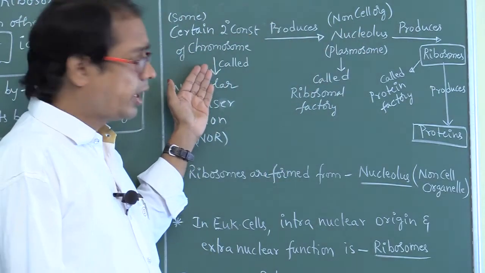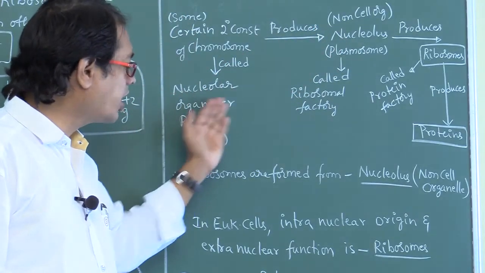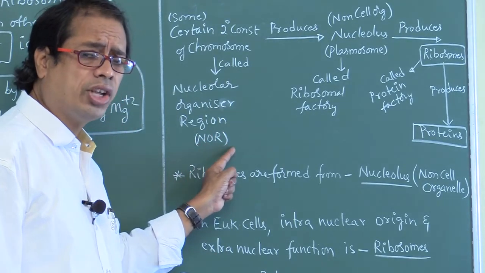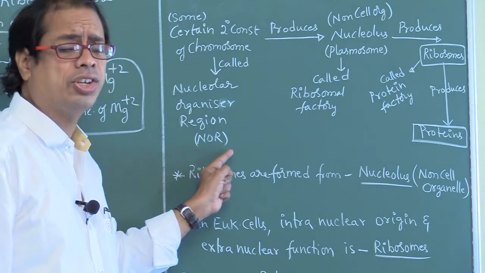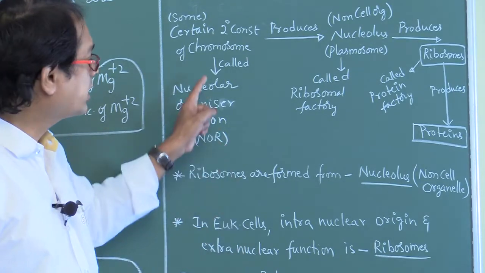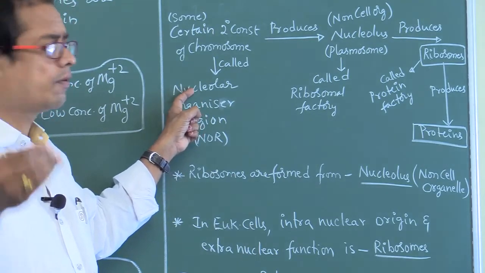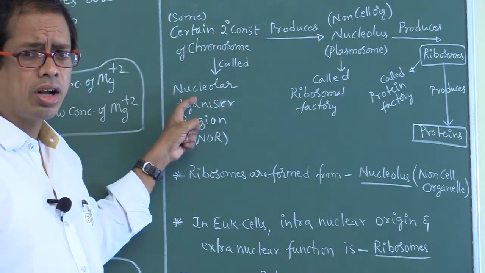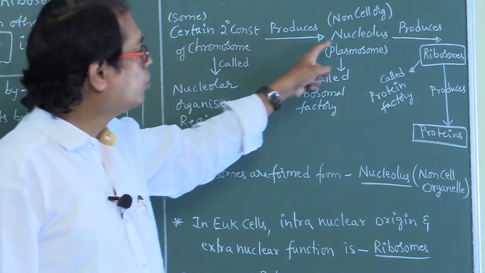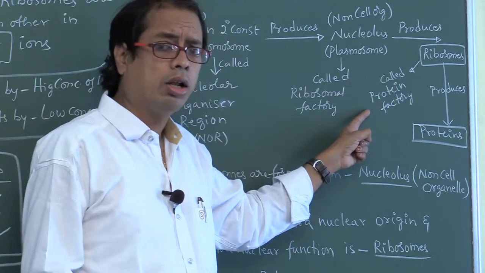As these are useful in the synthesis of nucleolus, these are called nucleolar organizer regions, shortly NOR. Nucleolar organizer region or nucleolar organizing region. Which parts are called nucleolar organizer regions? Secondary constructions. Why? Because the secondary constructions are useful in the production of nucleoli. So secondary constructions are simply called NOR, nucleolar organizing region. And nucleolus is commonly called ribosomal factory. Ribosomes are popularly called protein factory.